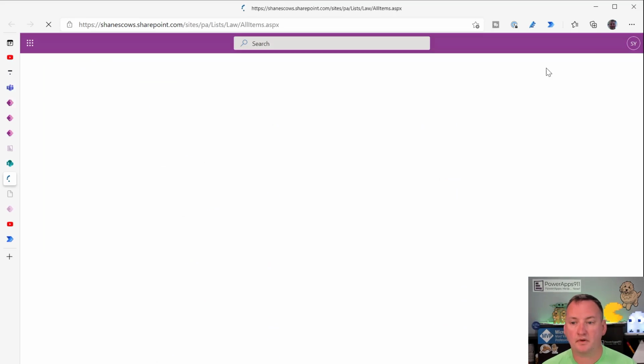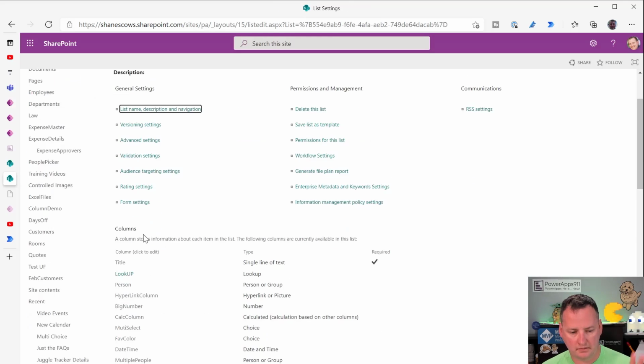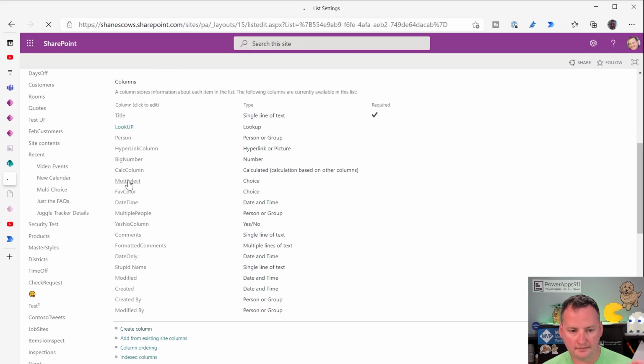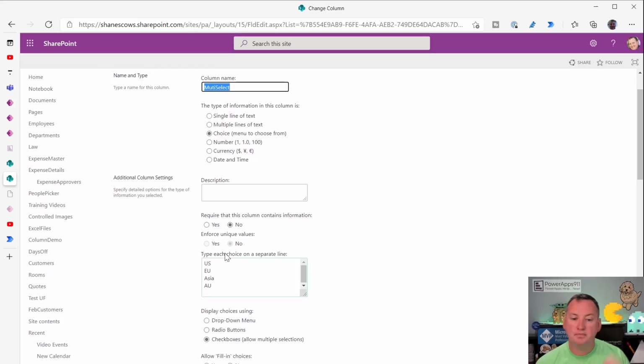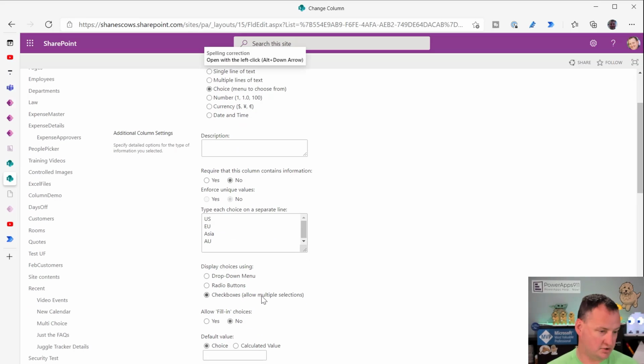There's law. And then now we'll go to list settings. Multi-select is right here. So it's a choice column, but not only is it a choice column, it does checkboxes, which allows multiple selection, which is what the original person asked about that causes so much pain and suffering.